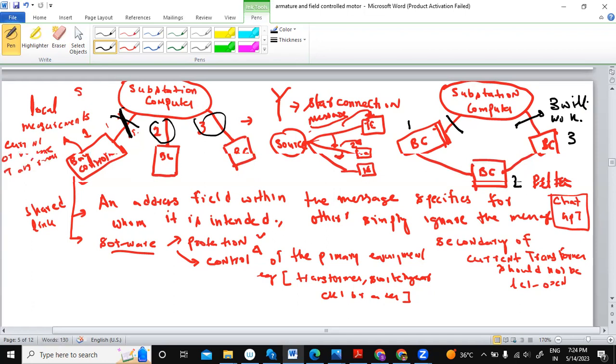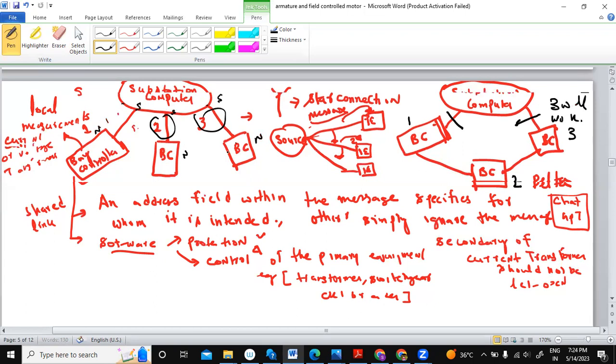Now if you look at the star connection, each bay controller, now you can tell me what is the difference here. This is a source, this is a node, this is a source, and this is a node. The link between this and this, whether it is a shared link or a dedicated link.